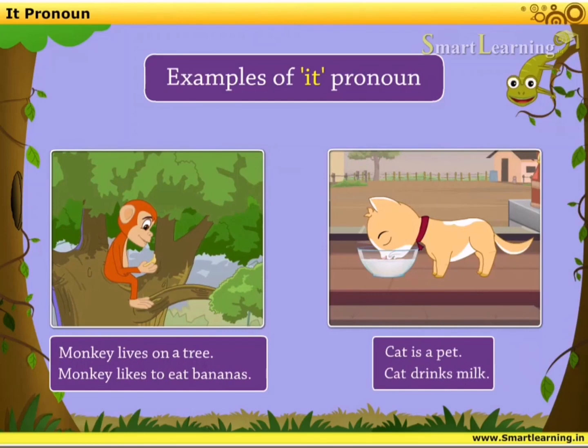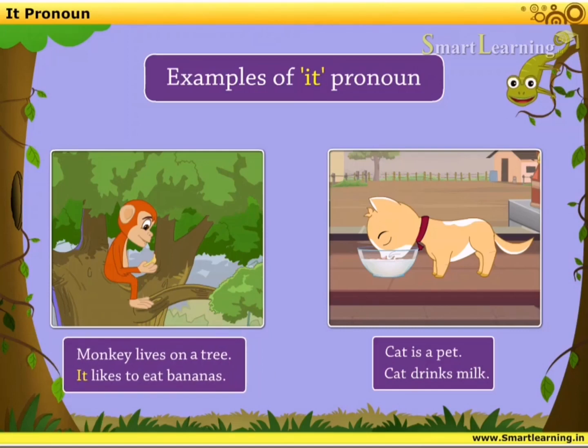And the second example is: cat is a pet, cat drinks milk. If we see both the examples, the nouns monkey and cat are getting repeated. So these examples can be said using the pronoun it also: monkey lives on a tree, it likes to eat banana. The same with the second example: cat is a pet, it drinks milk.